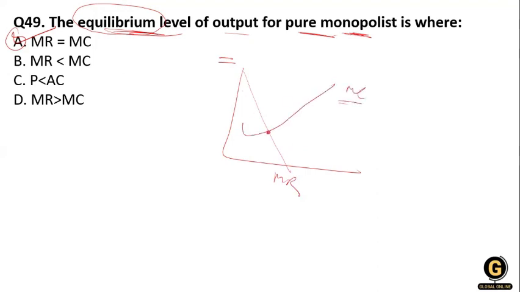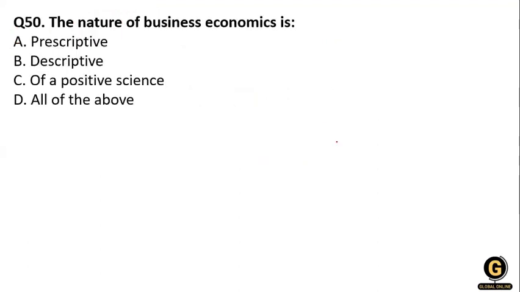At the equilibrium point the profit will be maximum, and beyond this point the producer will stop producing the goods, because this is the maximum profit he has earned. So option A is correct here.